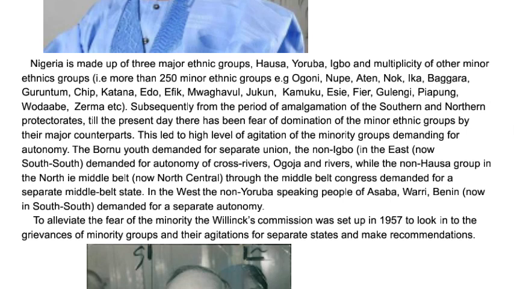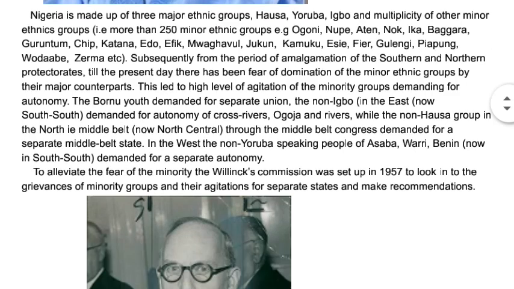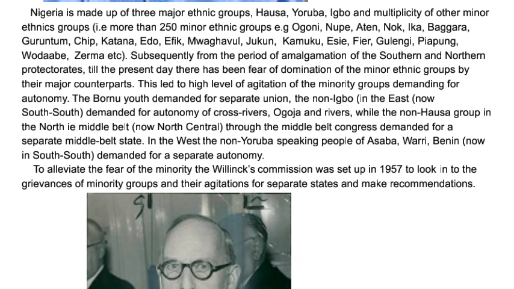Now, because of that problem, a commission was created, which we called the Willink Commission. It was set up in 1957. The commission was created to solve the issue of the minority problem that we have in Nigeria. Because the minority groups in Nigeria are afraid of domination.